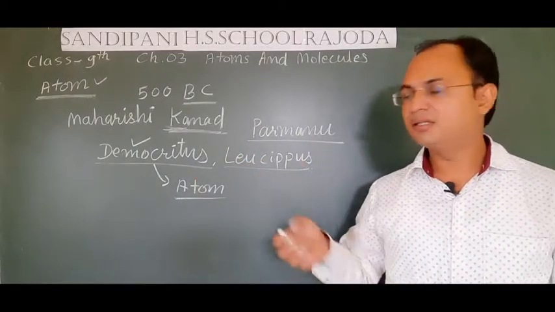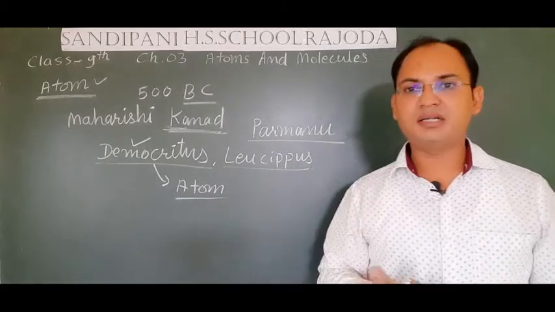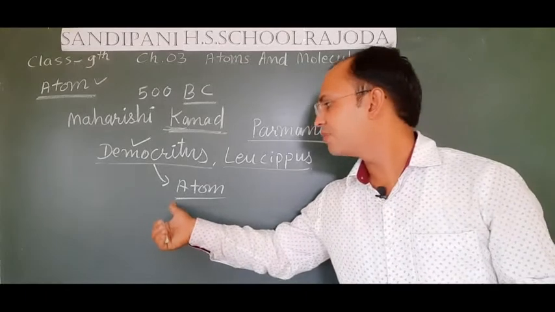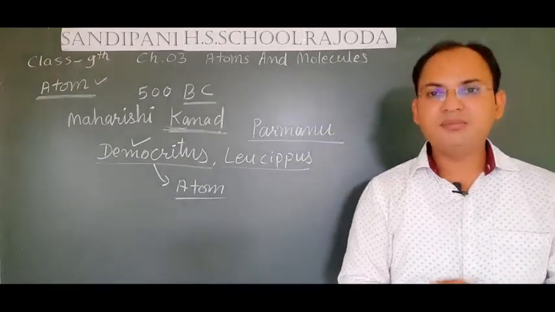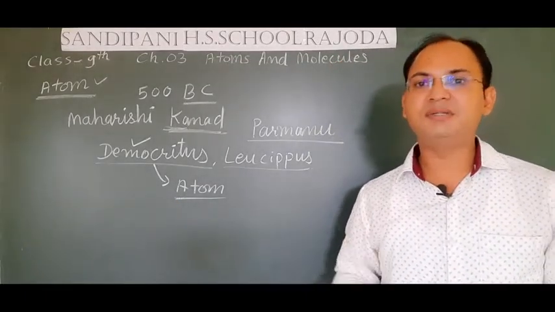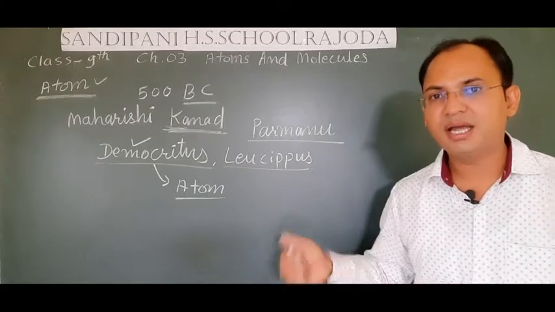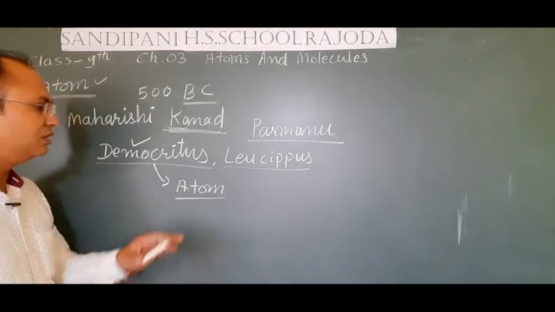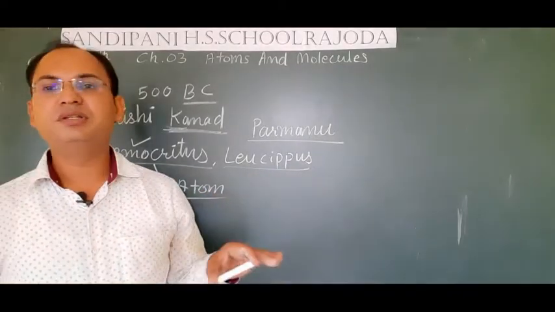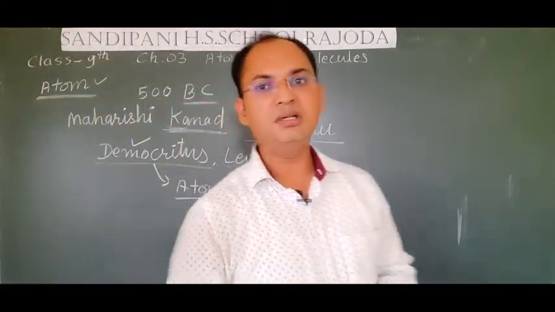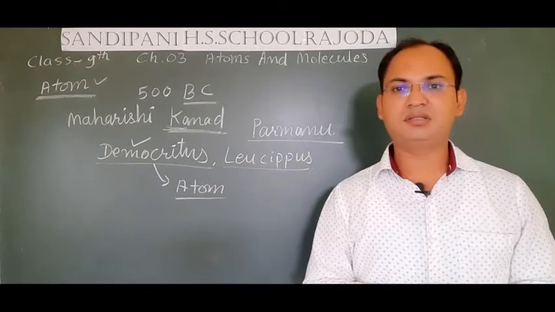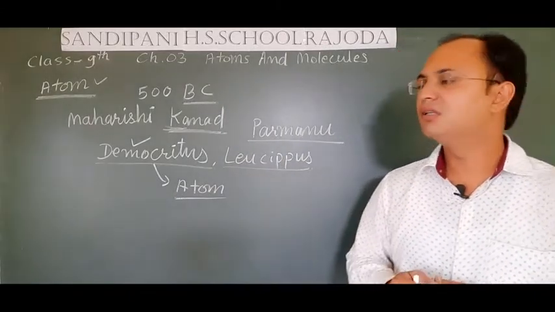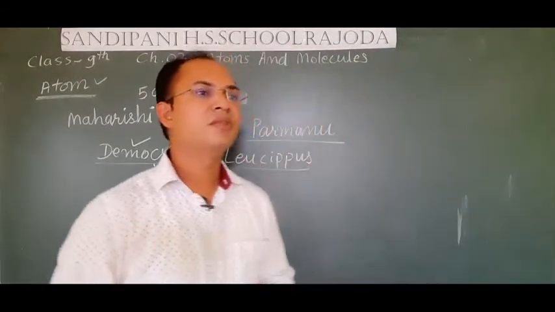Democritus said that the atom is the smallest particle which cannot be divided further. Actually, the verbal meaning of atom in Greek is not divisible. That is why the term atom is given. But this theory was purely based on philosophy and not on a practical basis. There were no practical or experimental proofs for this.